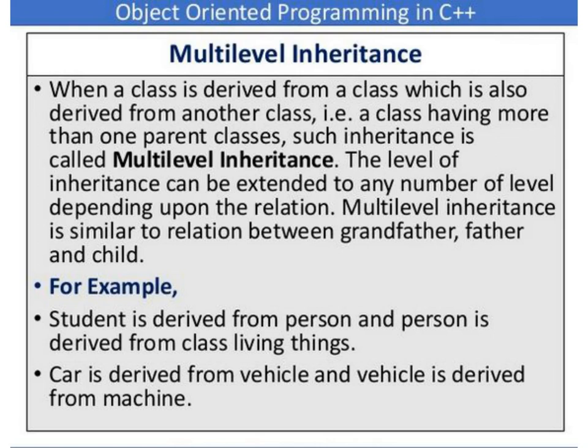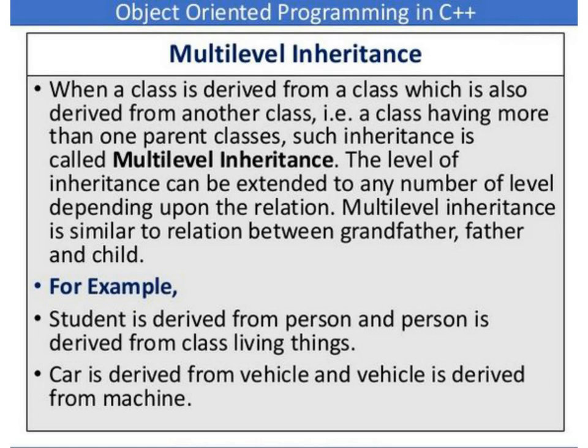For example, here child is derived from father, and father is derived from grandfather. So here we have three levels: child, father and grandfather. Let's consider some other examples. Student is derived from person, and person is derived from the class living things. So again we have three levels. Living things is the most parent class.